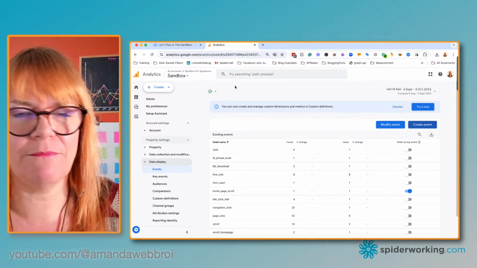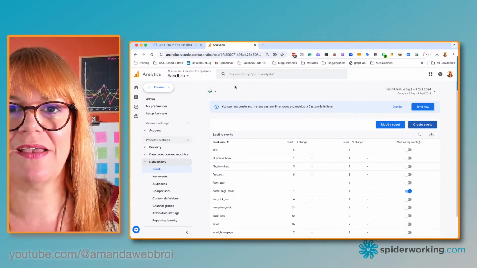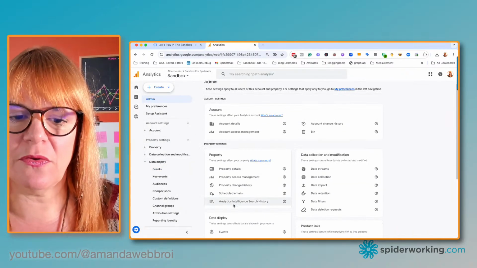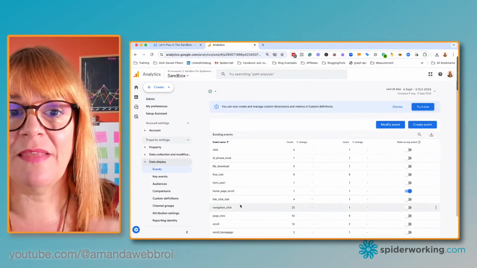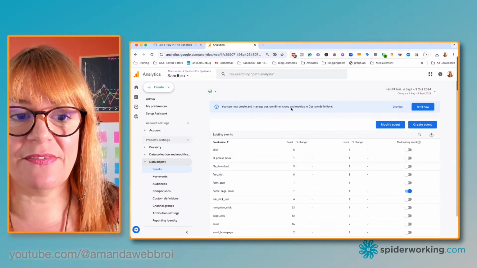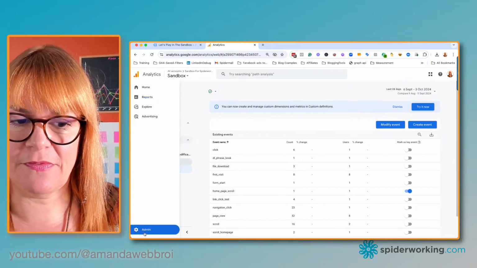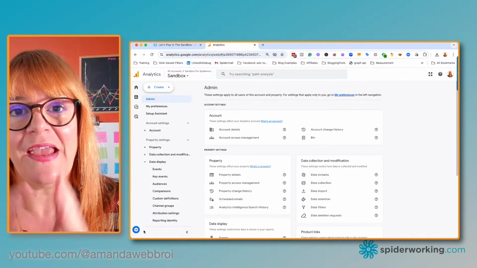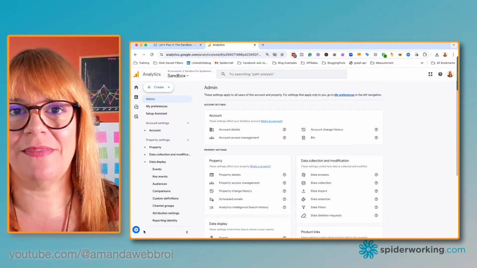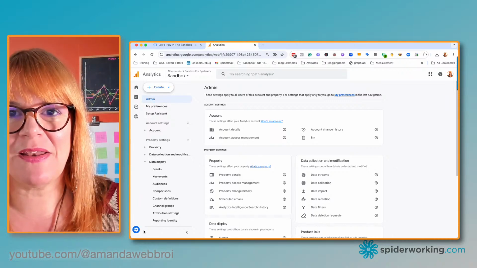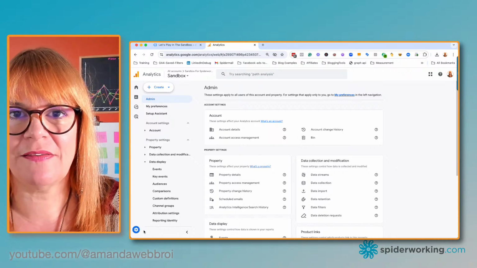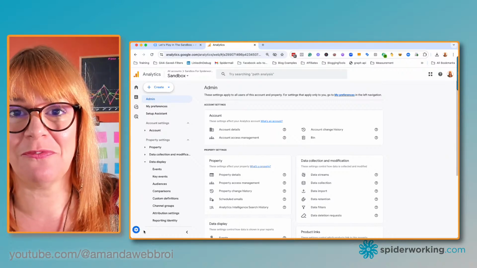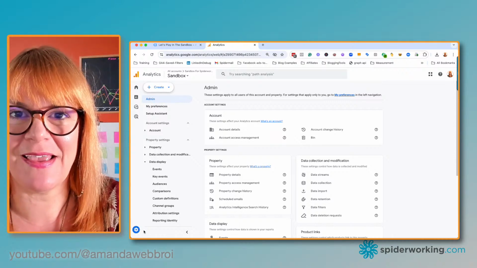There are two ways that you can create custom events in Google Analytics. One is here from your admin panel. You can go into events and create them there. The second way that you can create them is within audiences. So this is where we get to do something more interesting. If somebody visits your site and leaves straight away, they're not a valuable visitor. If somebody visits your site and spends time on your site, the theory would be that they're more likely to make a purchase for you. And you can prove this theory using analytics.